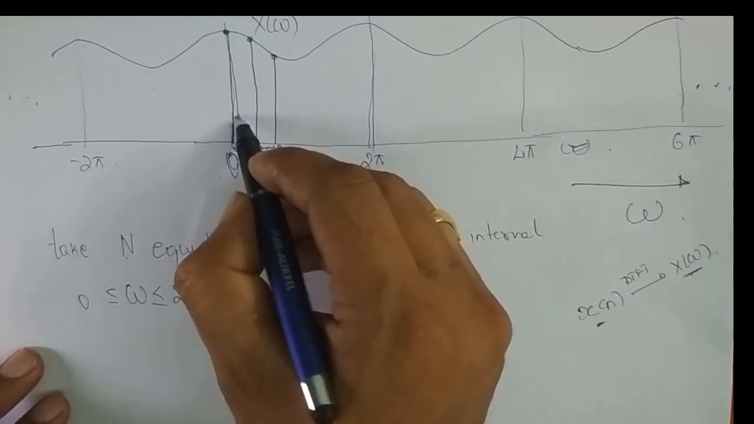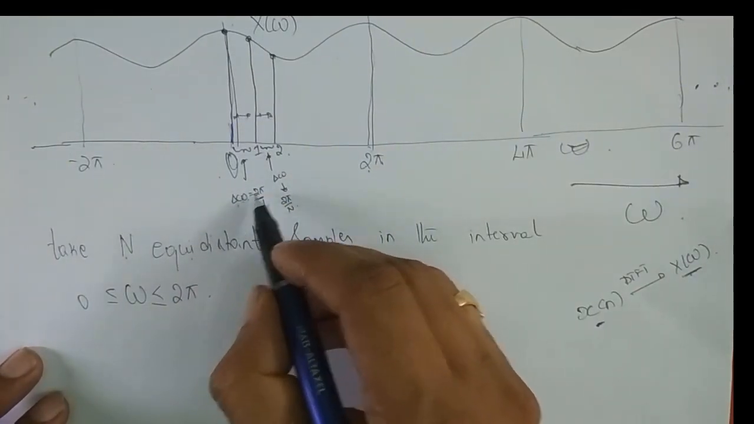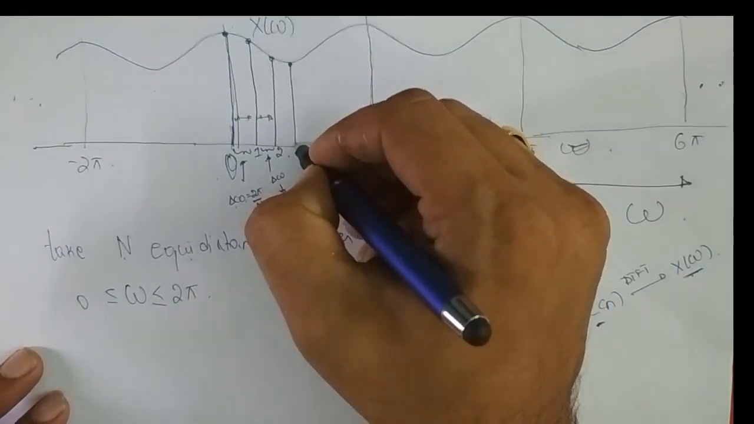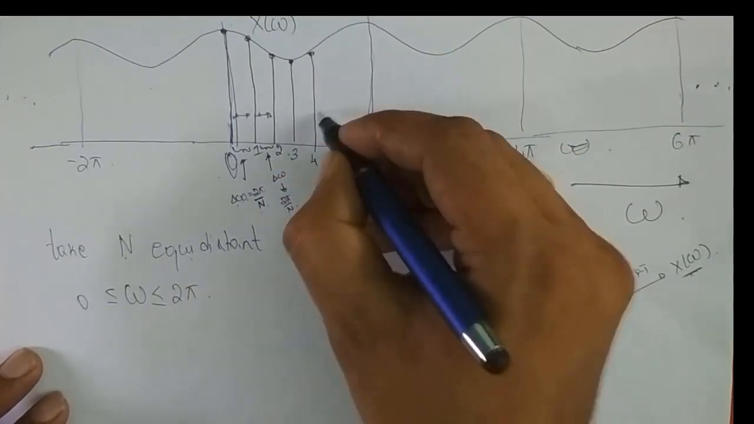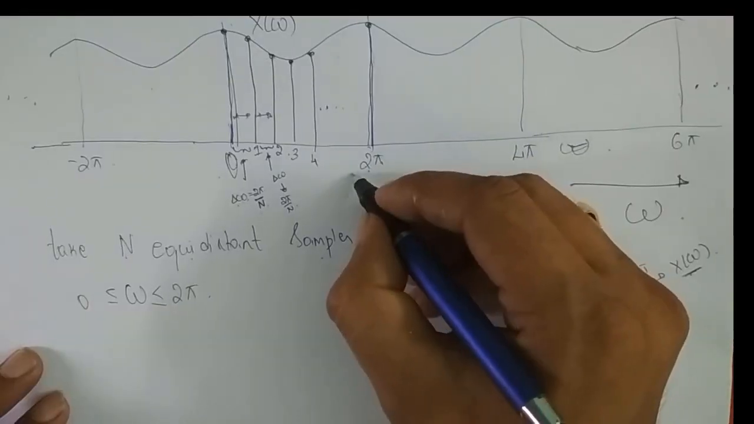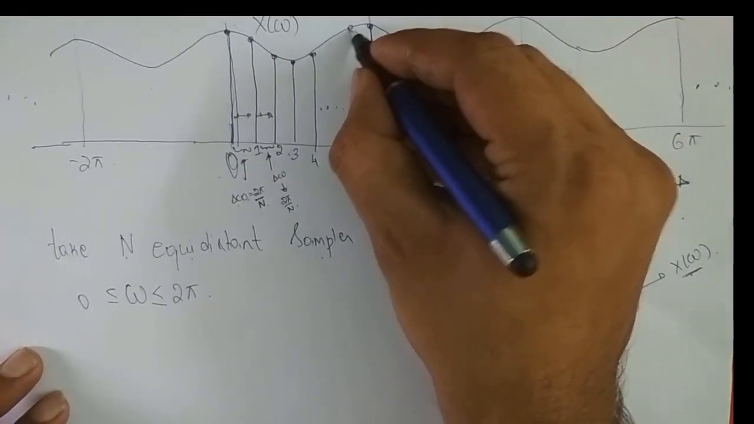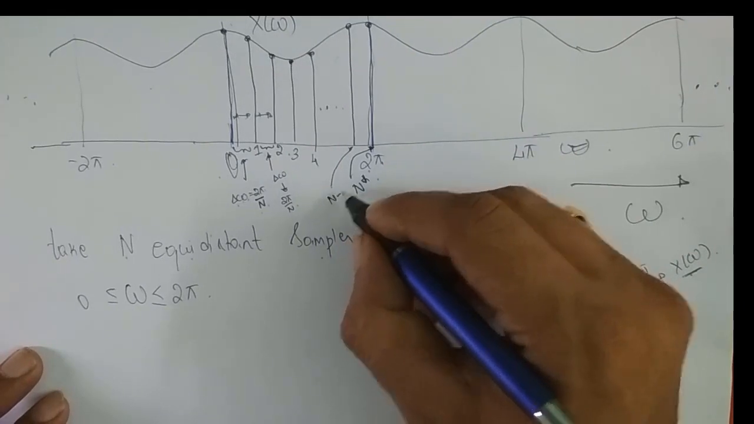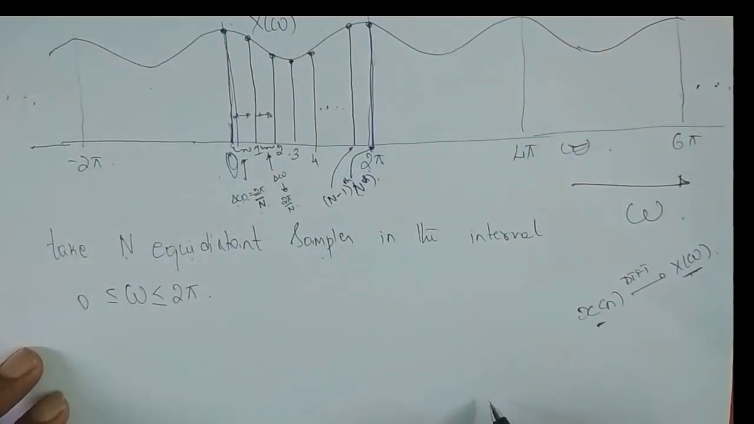So the spacing between these successive samples will be the same. And what is it? It is delta omega. And what is delta omega? 2 pi by n. Okay, so one more sample here, which is the third sample. One more sample is here, which is the fourth sample. Dot dot dot. What is the last sample? The last sample is here. So how do we call it? This is actually the nth sample, right? And what is the last but one sample? The last but one sample is the n minus 1th sample. This is the nth sample, this is the n minus 1th sample.